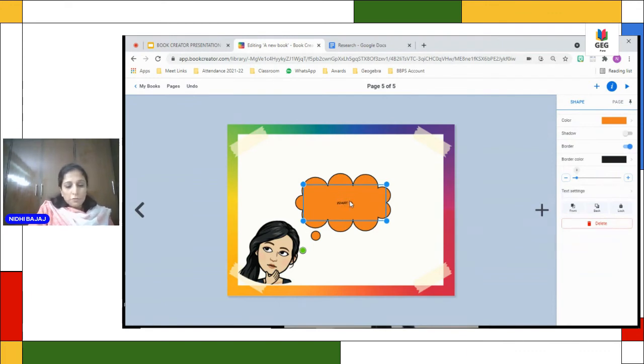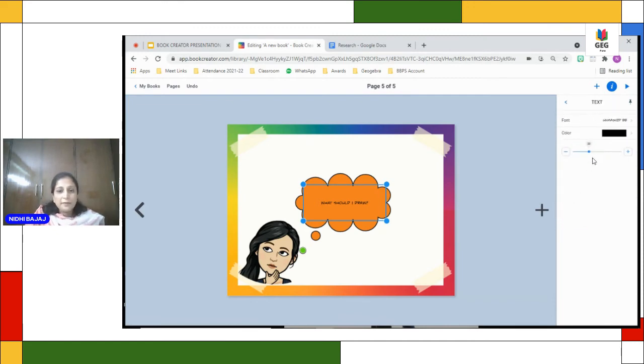What should I draw? Now, if you see there, for text settings, you can just change from here, and you can change the font you want, and you can do that.